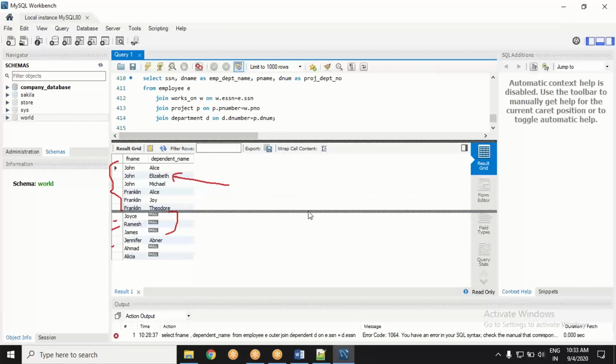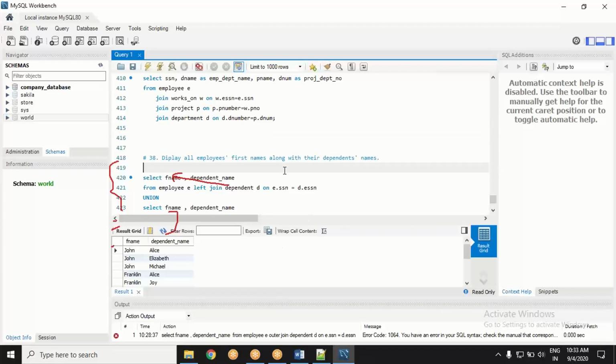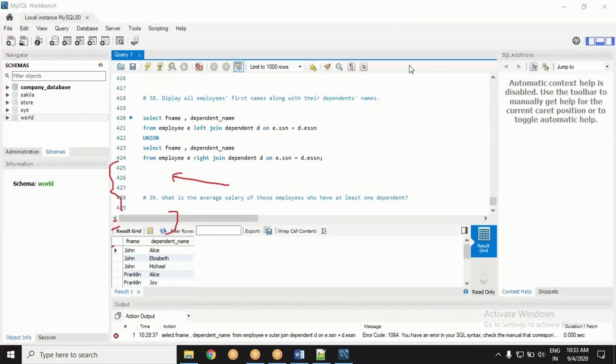Full join or outer join, whatever you want. All good, fit and fine.